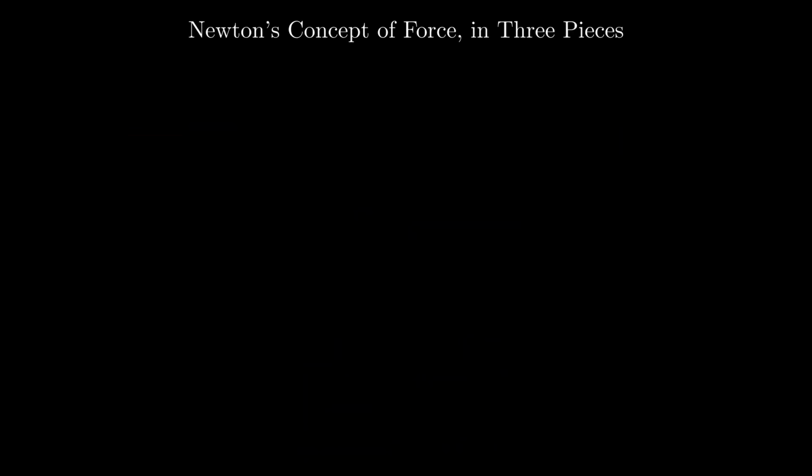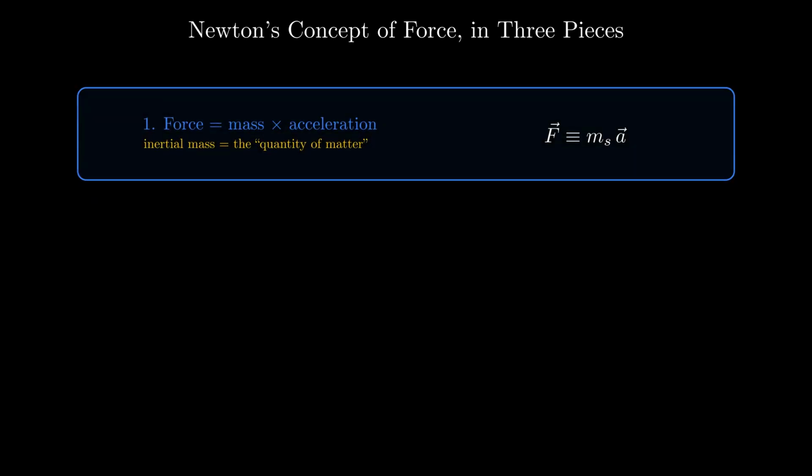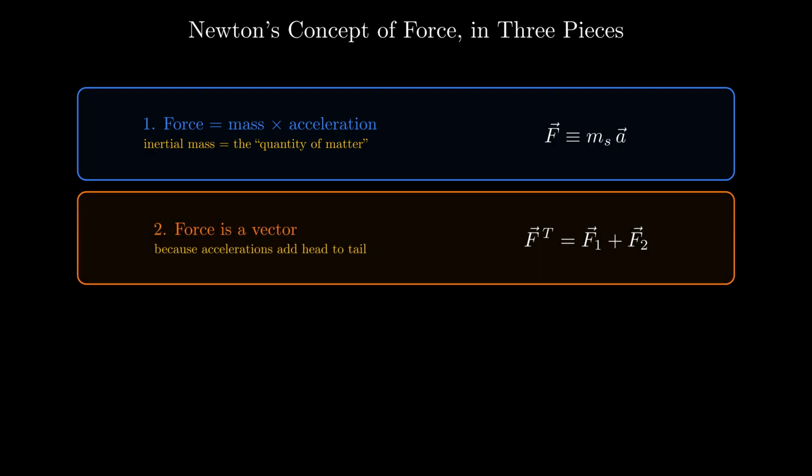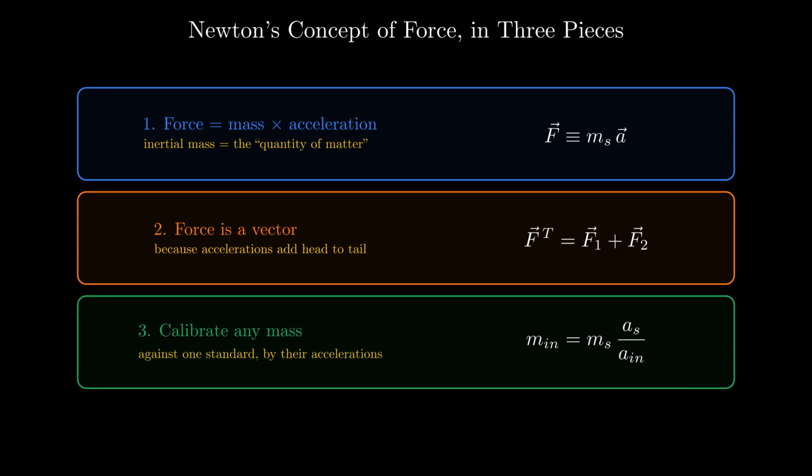So here is Newton's concept of force in 3 pieces. Force is inertial mass times acceleration, with mass, the quantity of matter, as the constant that turns a proportionality into an equation. Force is a vector because the accelerations it produces add head to tail, and so the forces add the same way. And that single relation lets us calibrate any mass in the universe against one standard, from a push and a pull to physics.